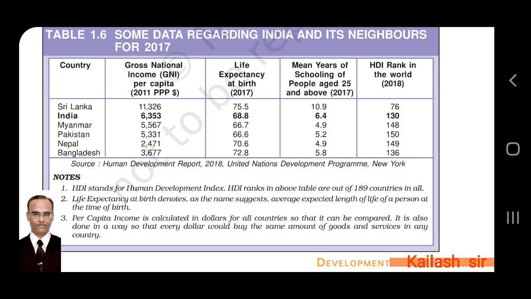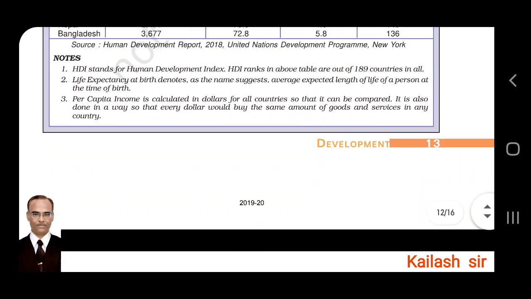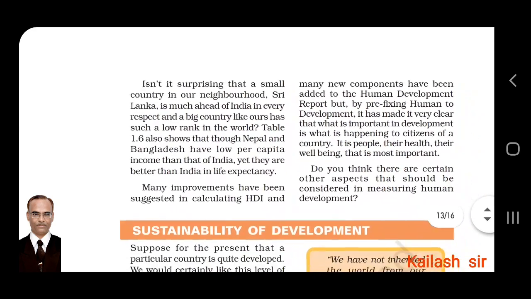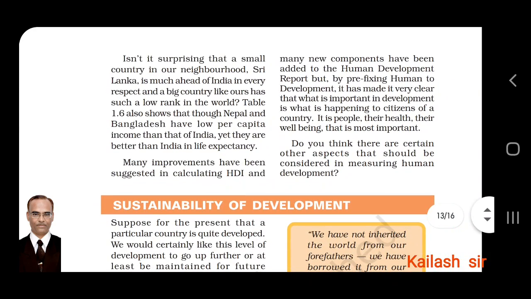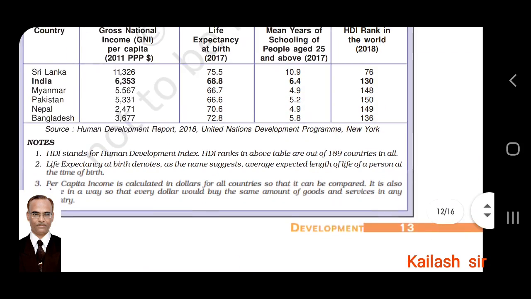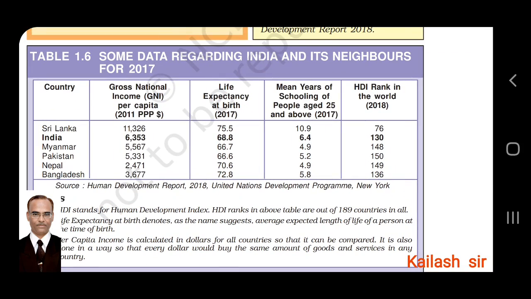Likewise, Myanmar, Pakistan, Nepal, and Bangladesh, their data is given. You can go through the data. Isn't it surprising that a small country in our neighborhood, Sri Lanka, is much ahead of India in every respect? Life expectancy is good. Their per capita income is good. Mean years of school are good, and its rank is also 76.